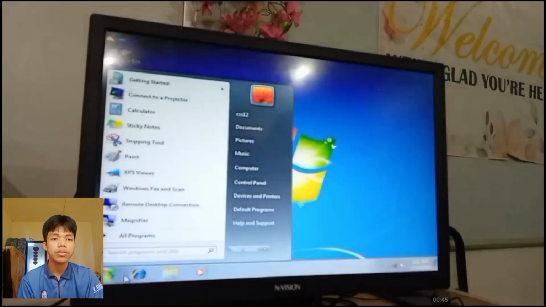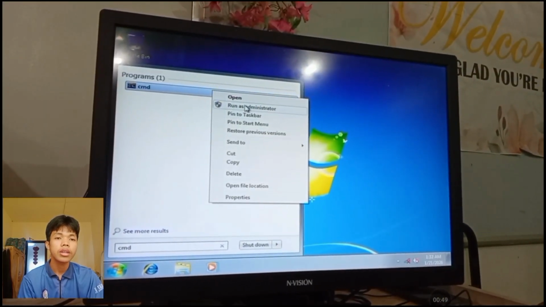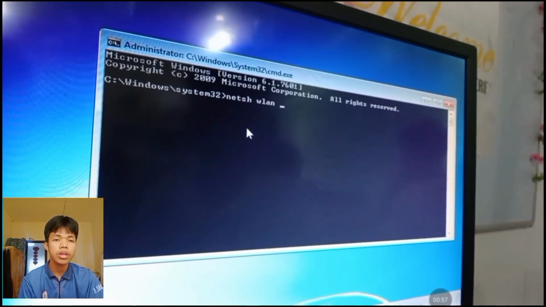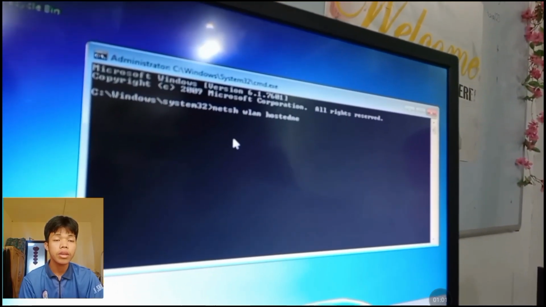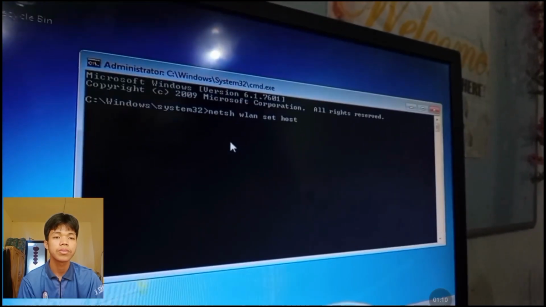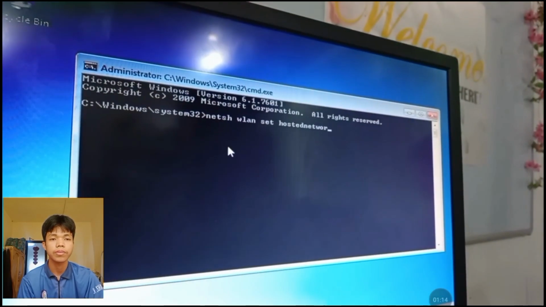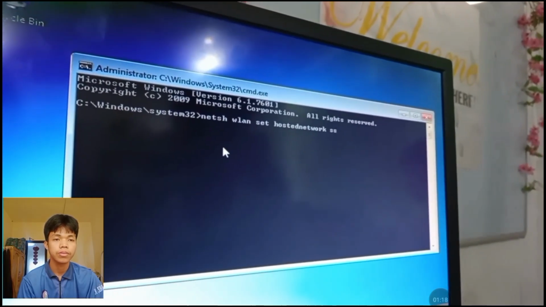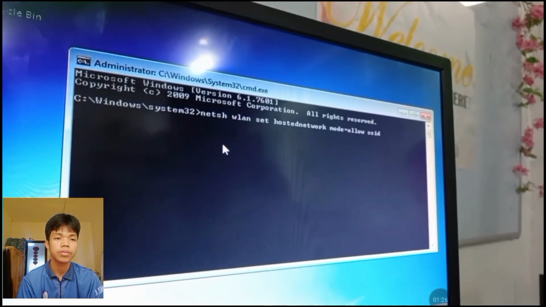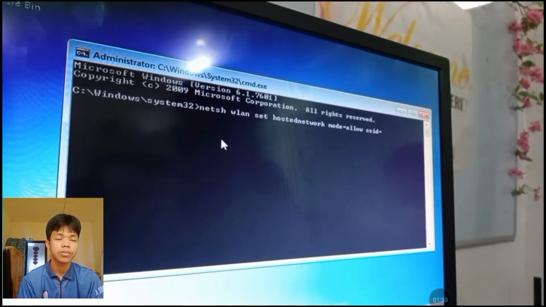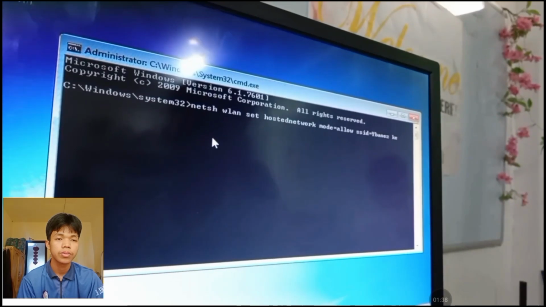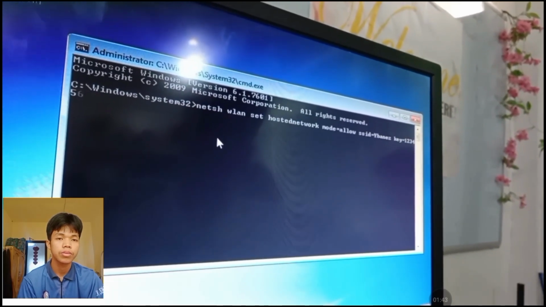Then X, and go to your server and type cmd, right click, run as administrator, click yes, and type netsh wlan set hostednetwork mode=allow ssid=name key=password.